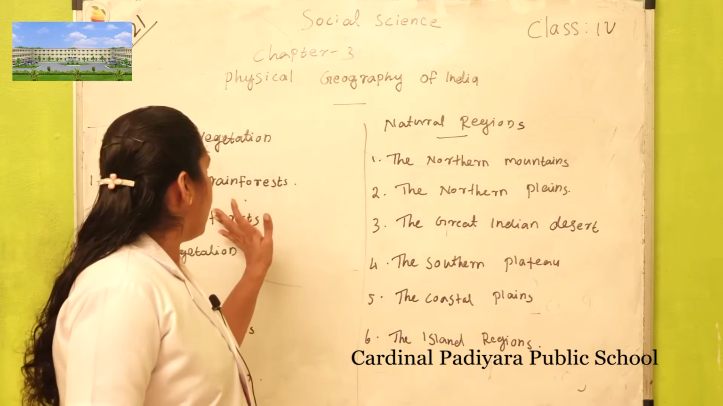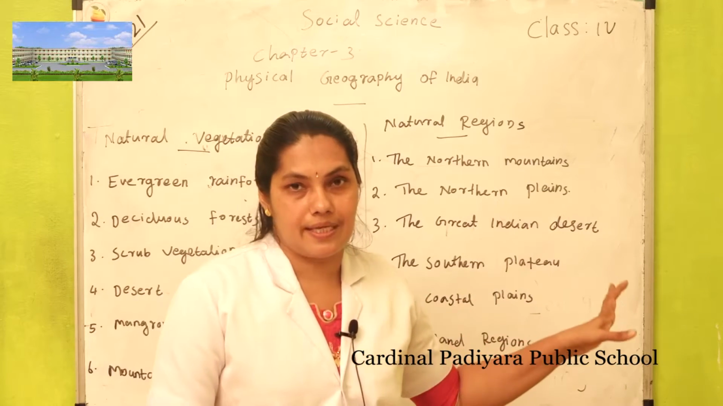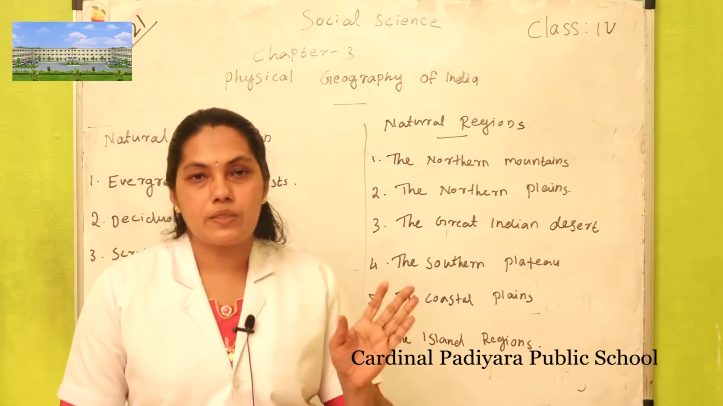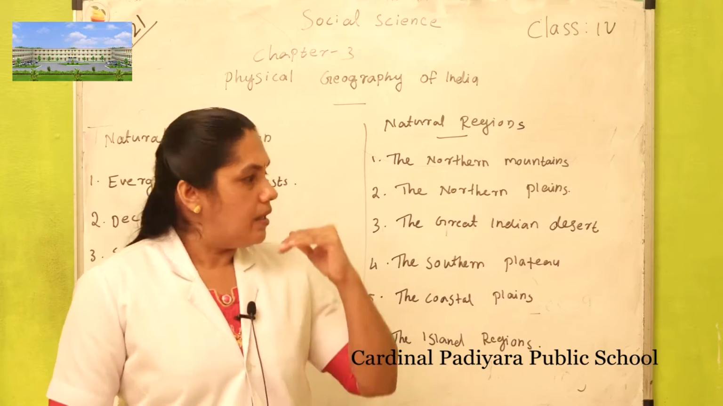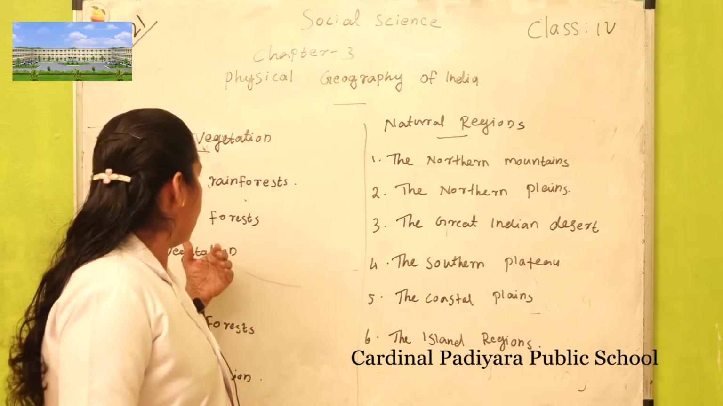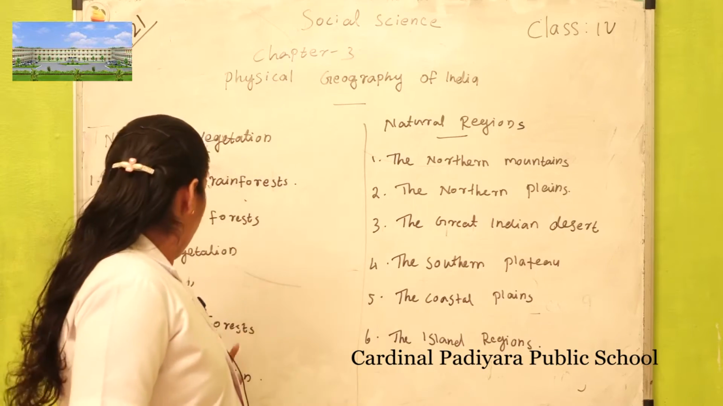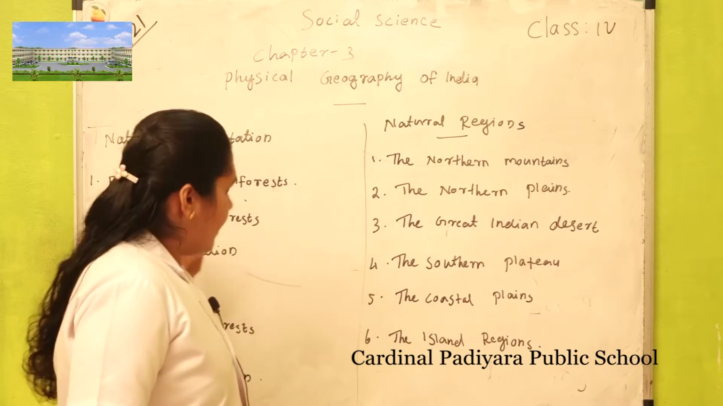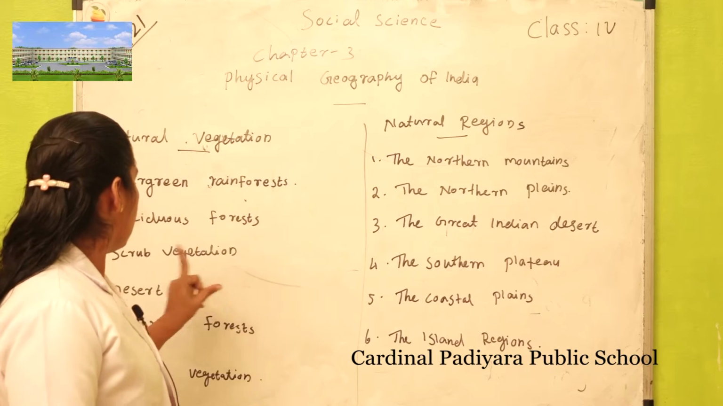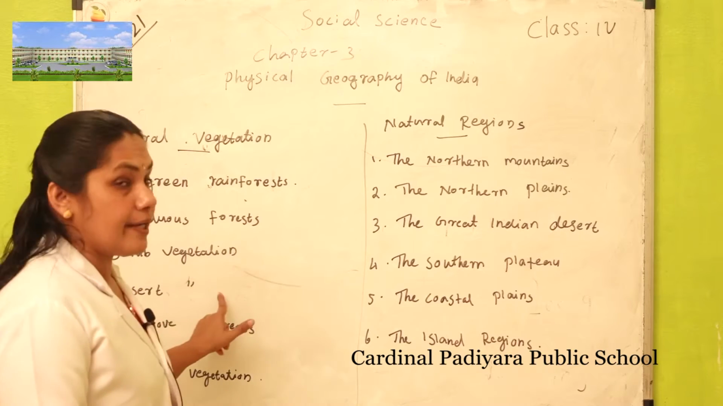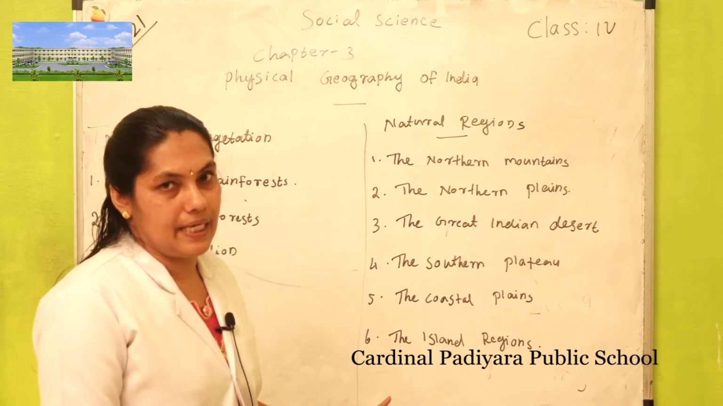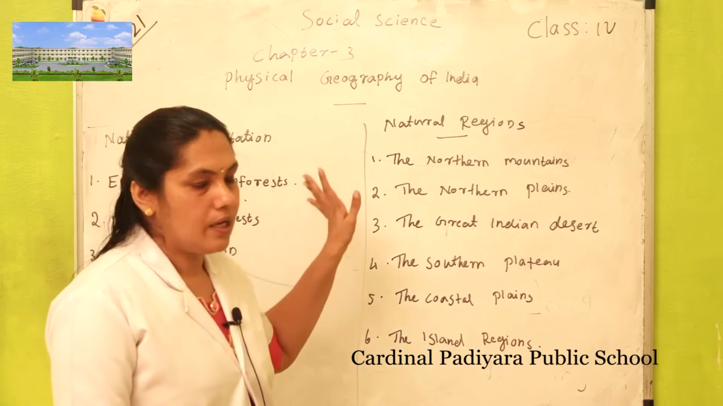The natural vegetation, in the same way as natural regions. The natural region is a basic geographical unit, and natural vegetation is the forest area. The 6 types of natural vegetation are evergreen rainforest, deciduous forest, scrub vegetation, desert vegetation, mangrove forest and mountain vegetation.